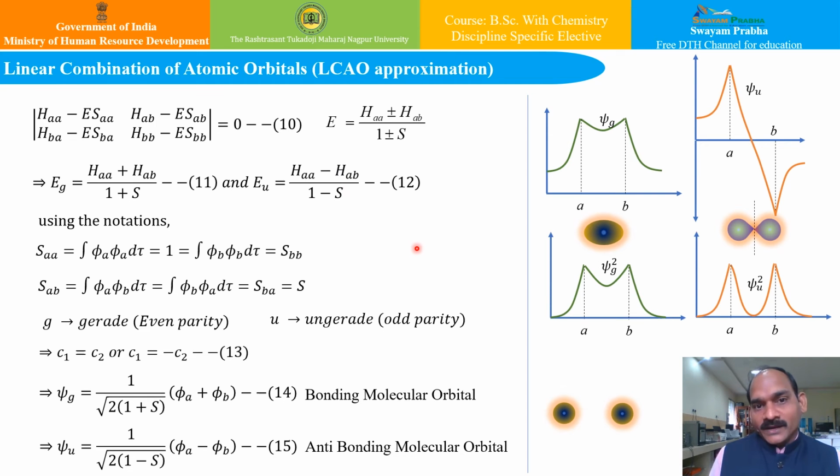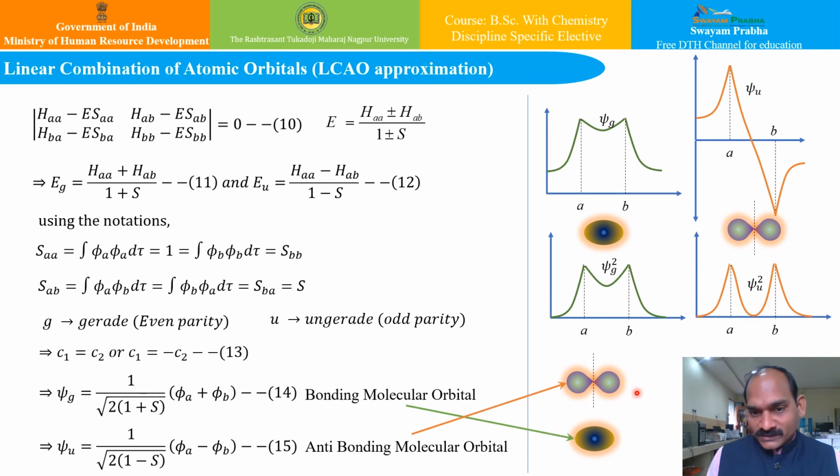Now in molecular orbital theory, this psi g represents the ground state of the hydrogen molecular ion, and the antibonding orbital psi u describes an excited state. And that is the force that holds the two nuclei together, which is actually the resultant of the Coulombic repulsion between the two nuclei and the attraction of the electron by the two nuclei. So if you try to see here, they combine. So the bonding molecular orbital will have lower energy, whereas the anti-bonding molecular orbital will have higher energy, and it is of this fashion.